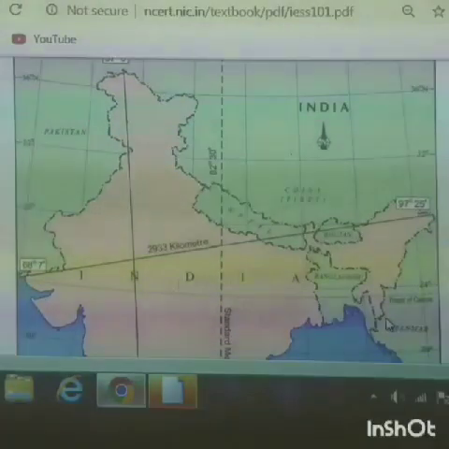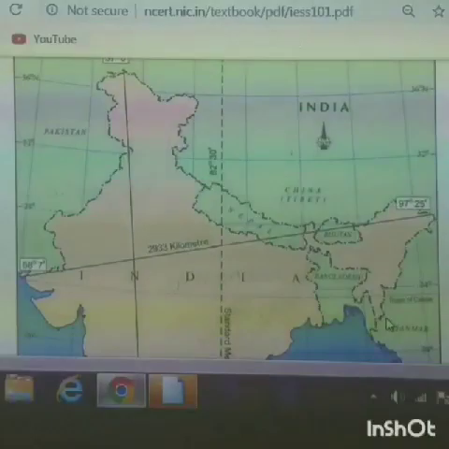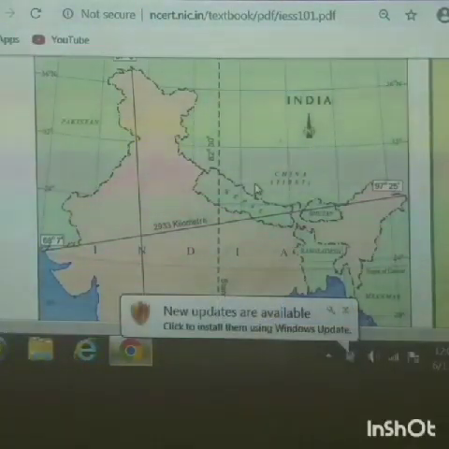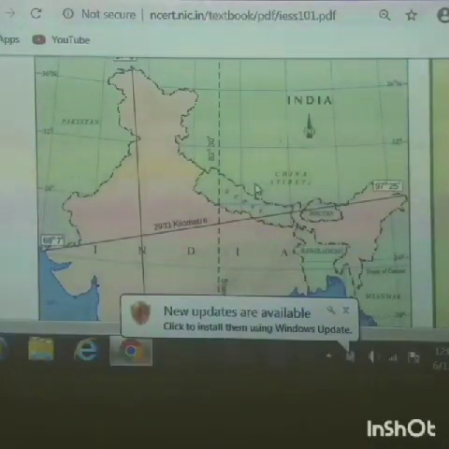So, to maintain the standard time in the whole country, they fixed the standard meridian at 82 degrees 30 minutes, which is considered Indian Standard Time. This 82 degrees 30 minutes is fixed as the standard meridian for India, and it passes through Mirzapur in Uttar Pradesh.